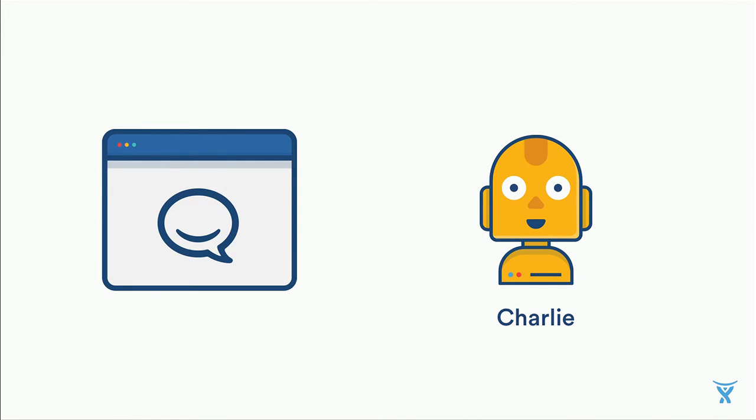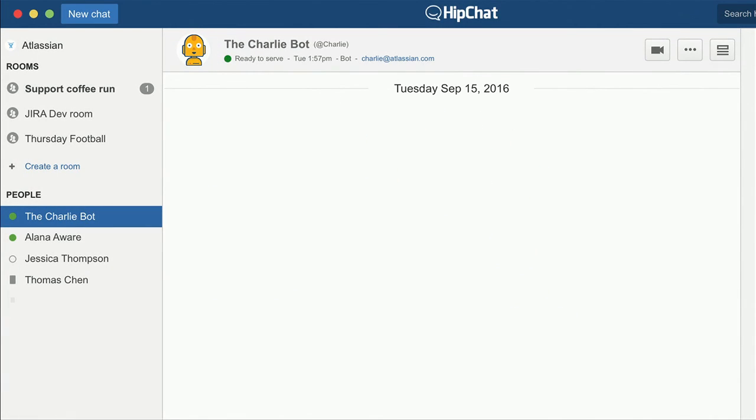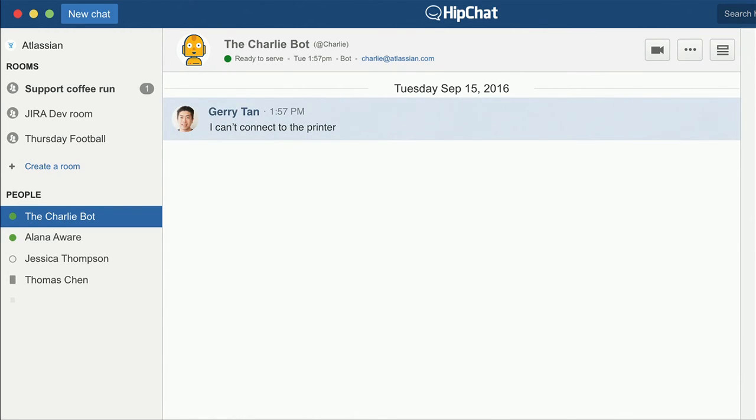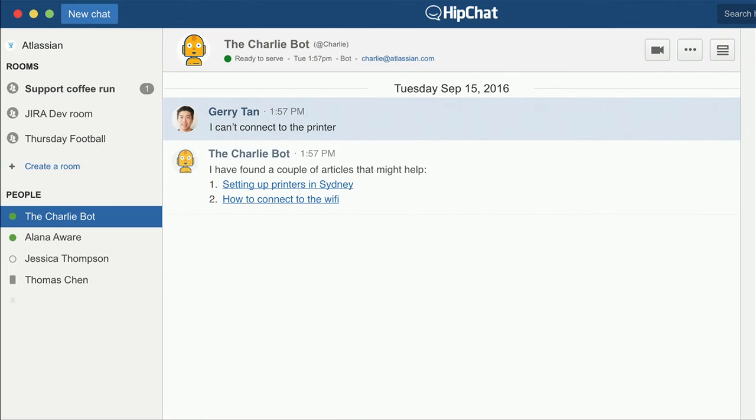Now let's take a look at a basic example. So Jerry starts a conversation with Charlie. "I can't connect to the printer." "I found a few articles that might help." So Charlie queries these connected systems and finds related content.